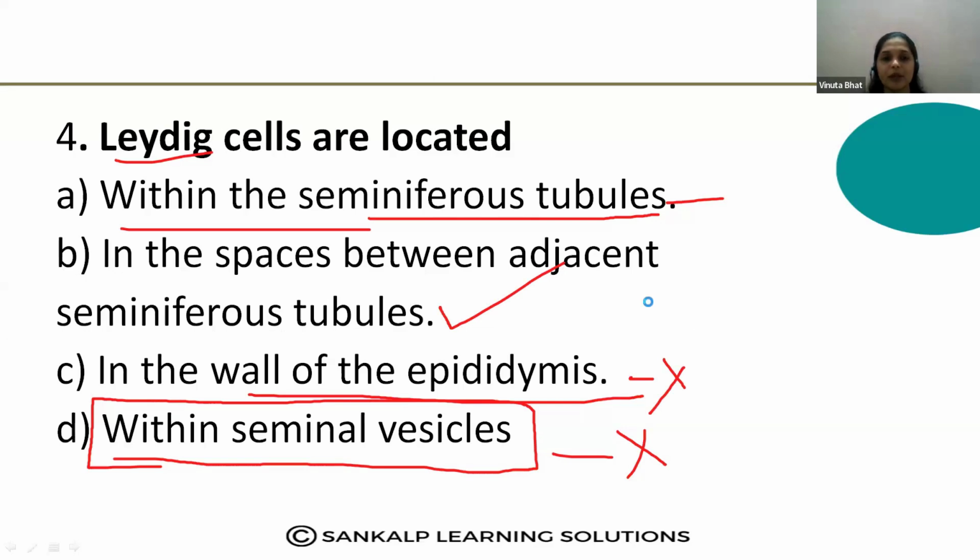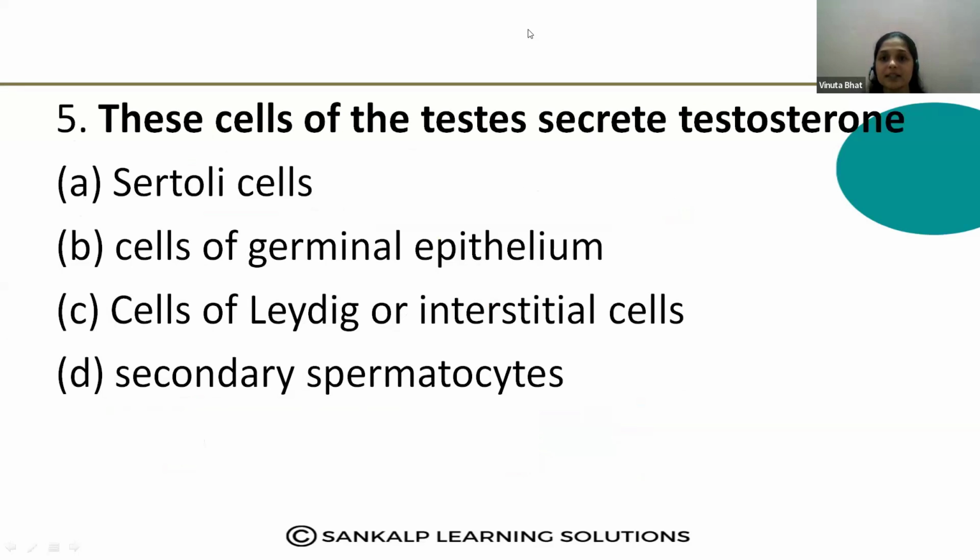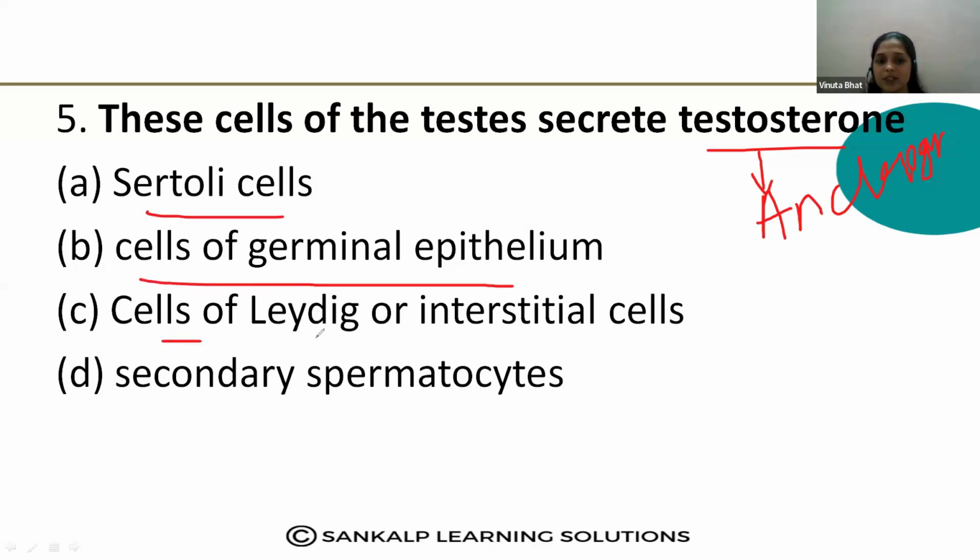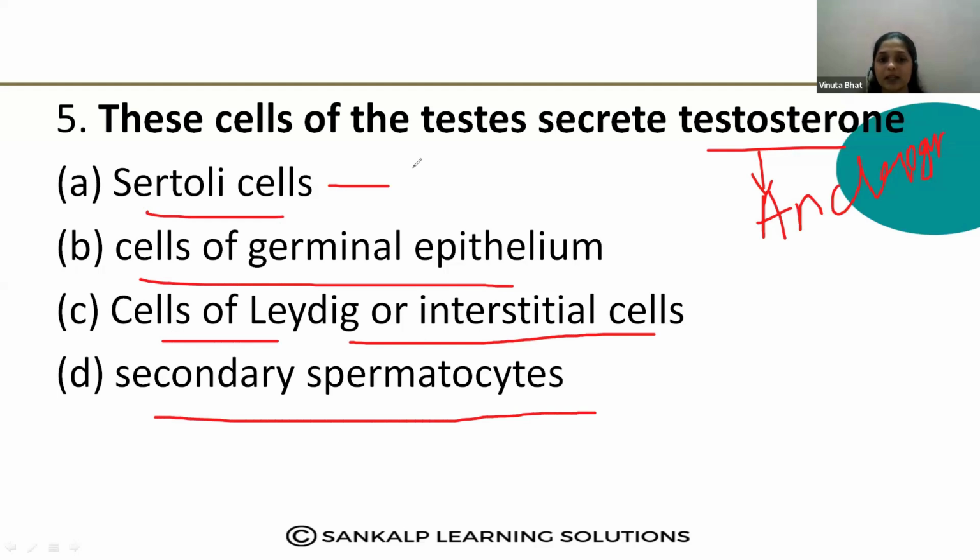See the fifth question. These cells of the testis secrete testosterone. Testosterone is also called androgen, right? Write down the answer in the comment box. Sertoli cells, cells of germinal epithelium, cells of Leydig or interstitial cells, secondary spermatocytes. Sertoli cells, they help in the nourishment of the sperms, but they are not producing the androgen.